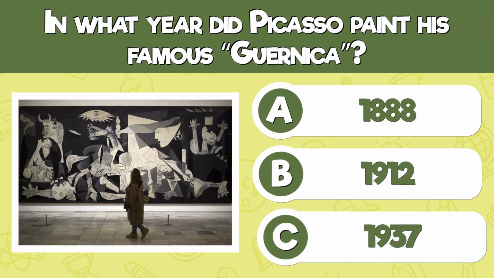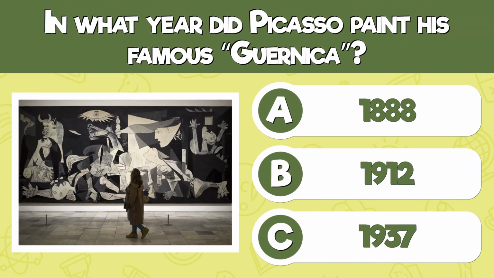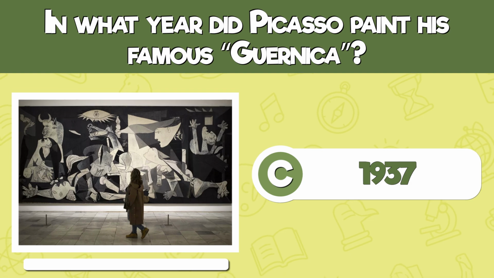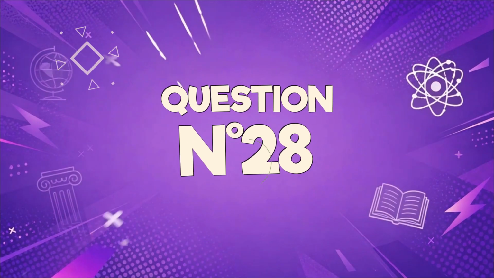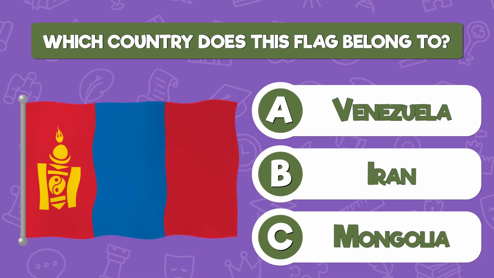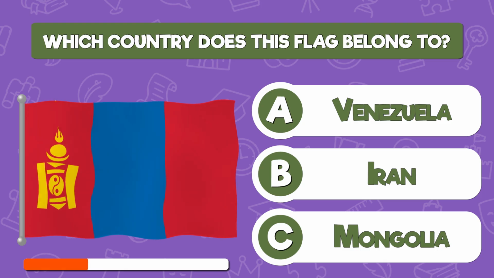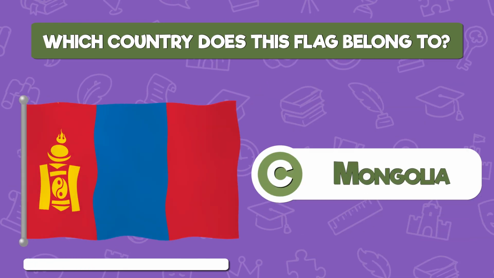In what year did Picasso paint his famous Guernica? In 1937. Which country does this flag belong to? Mongolia.